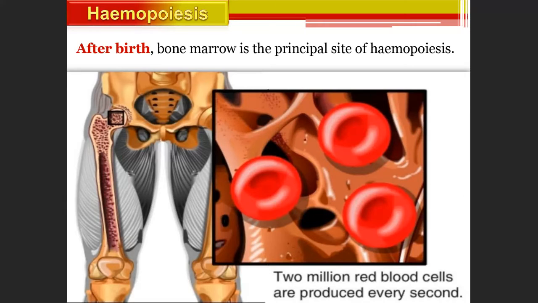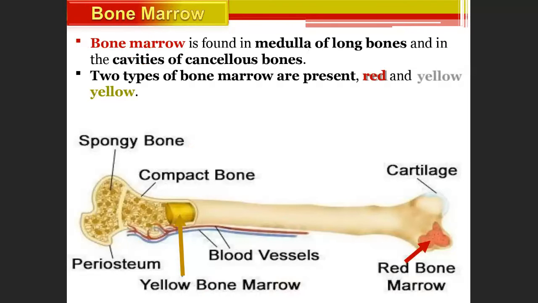After birth, bone marrow is the principal site of hemopoiesis. So once the child is born, bone marrow is the principal site of hemopoiesis. And bone marrow is found in the medulla of long bones and in the cavities of cancellous bones. Two types of bone marrow are present, red and yellow marrow. So this is the red marrow, and this is the yellow bone marrow. So there are 2 types of bone marrow, what you will see.